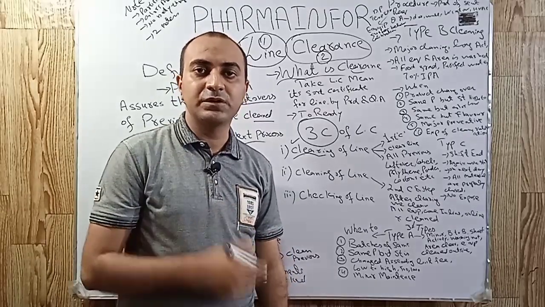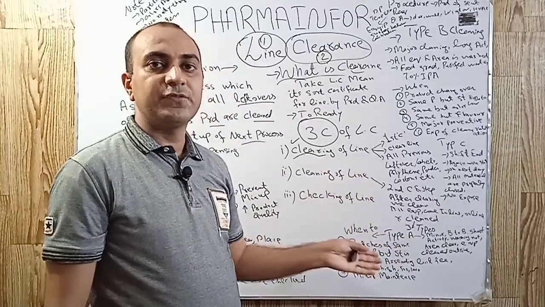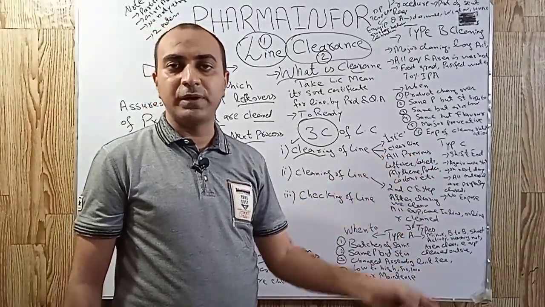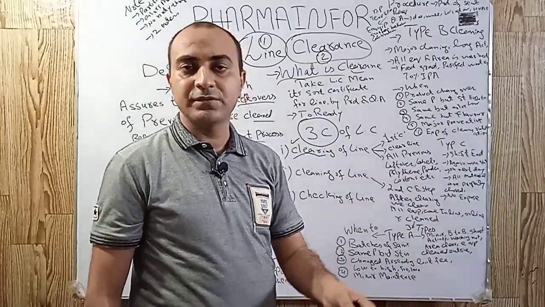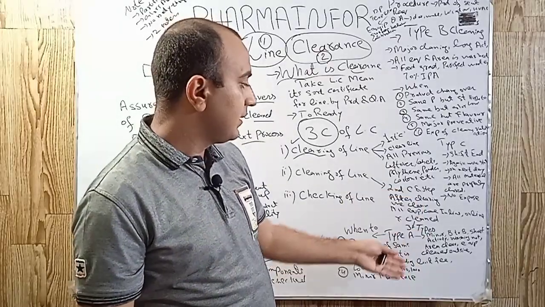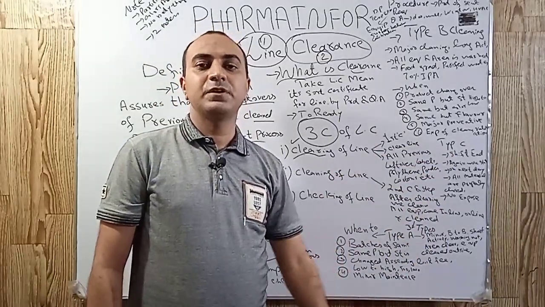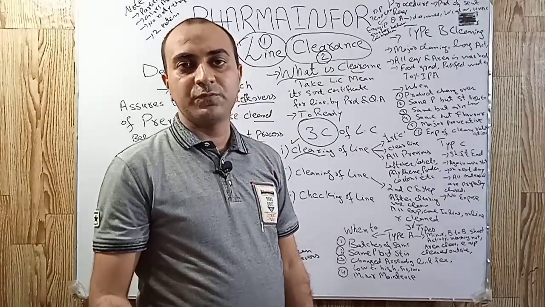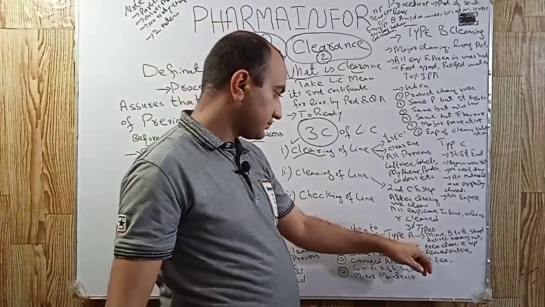That means we have the same product, same strength, but different batches. After completion of one batch, we perform minor cleaning, then start the second batch, then perform minor cleaning, then manufacture the third batch, then perform minor cleaning, then the fourth batch, and so on.